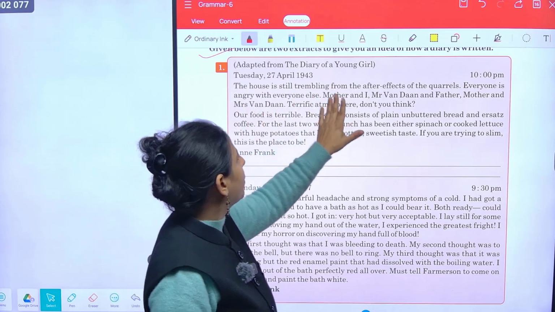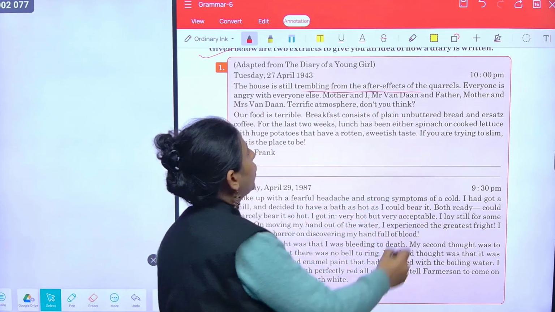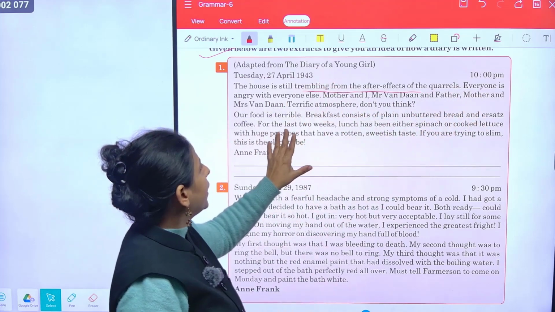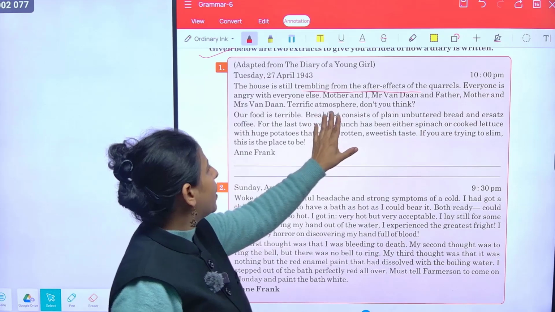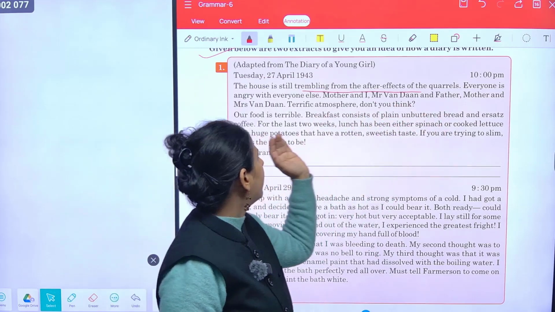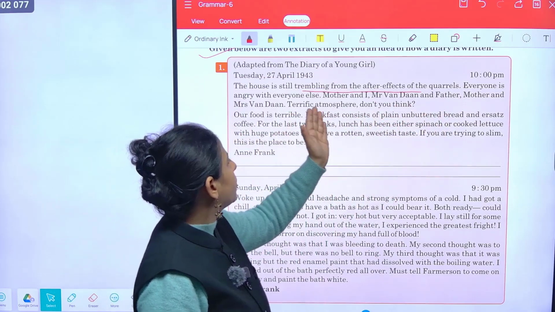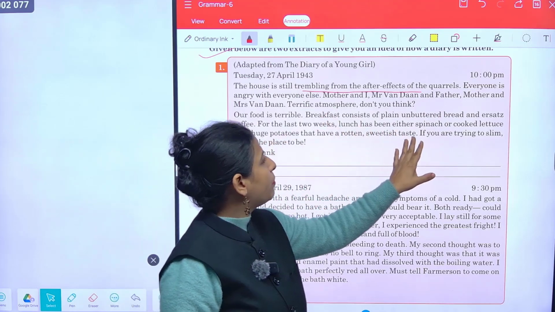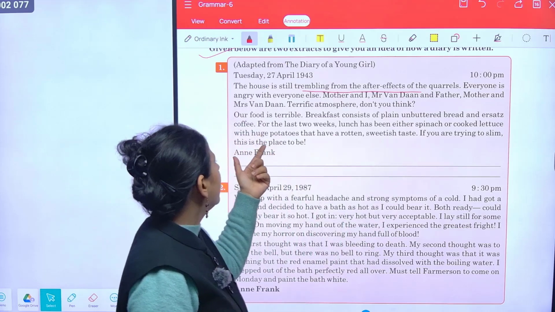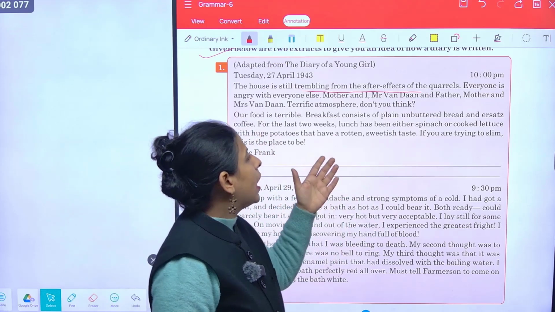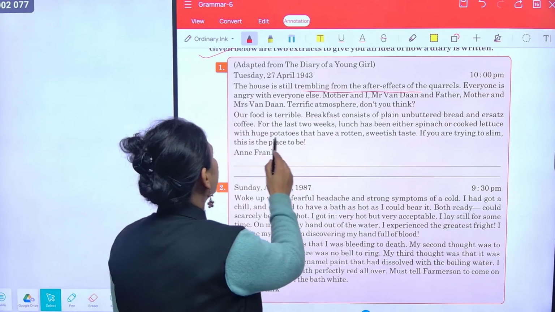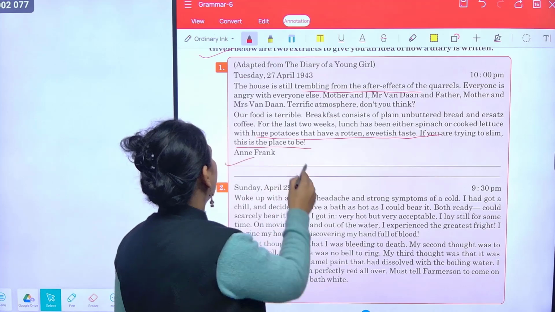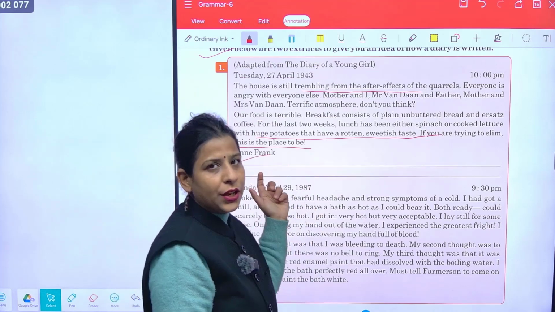The house is still trembling from the after-effects of the quarrel. They have mentioned the time also. Then you can start writing. Everyone is angry with everyone else. Mother and I, and father, mother and dad. Terrific atmosphere, don't you think? Our food is terrible. Breakfast consists of plain and buttered bread and coffee. For the last 2 weeks, lunch has been either spinach or cooked lettuce with huge potatoes that have a rotten sweet taste. At the end you can write the name and do the signature.